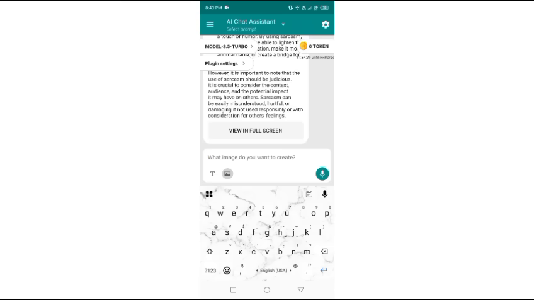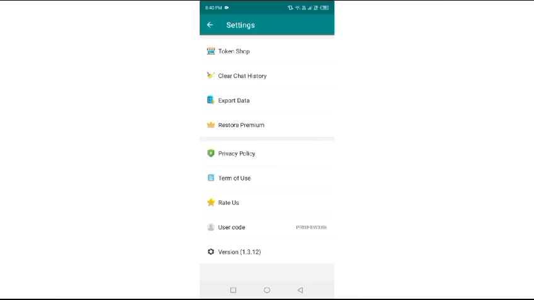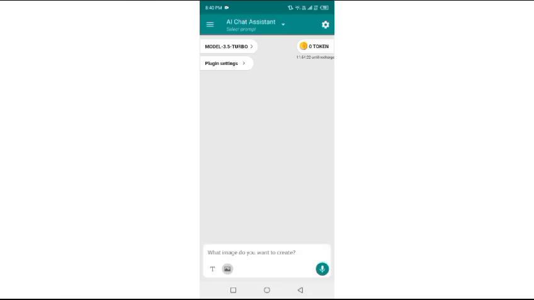And then you have to go to settings and see some other things from here, like user code, terms of use, privacy policy, and if you want to buy premium, you can do it from here. Then clear chat history: click on clear chat history and clear. Now when we go back to the main screen, just see, it's empty. So that's how you can use the AI chatbot, AI assistant, and it's so easy.